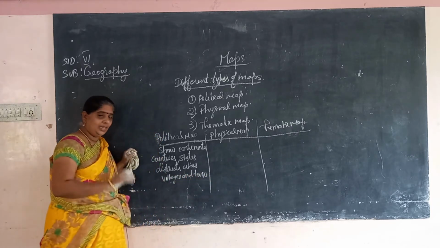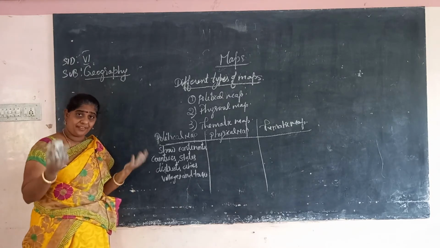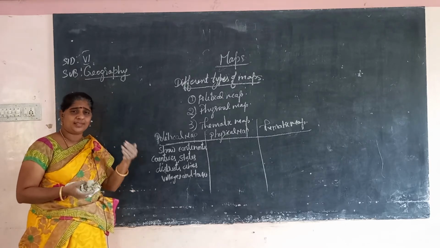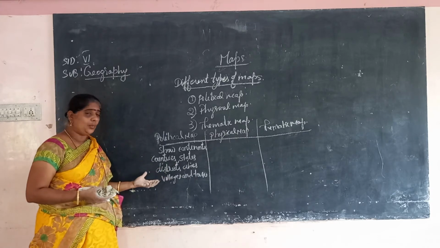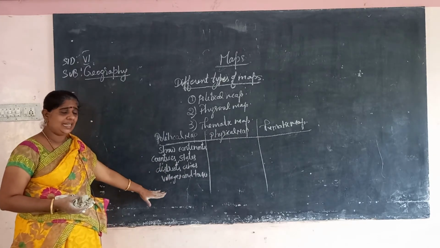So the political map shows the different continents, countries, states, districts, villages, towns, cities. It will explain all these things. This is about the political map.